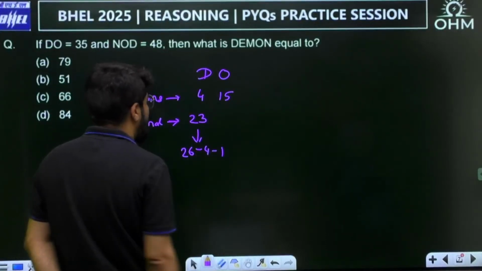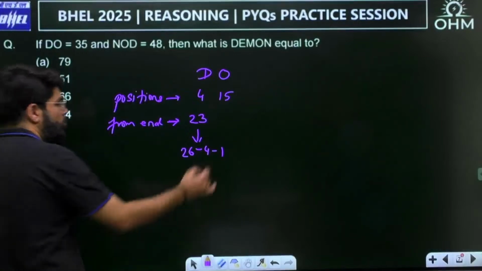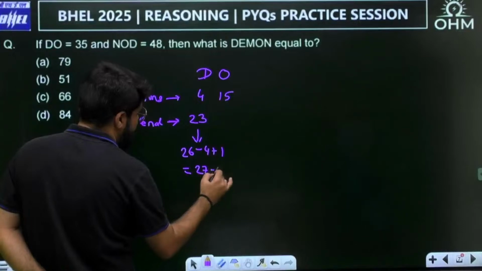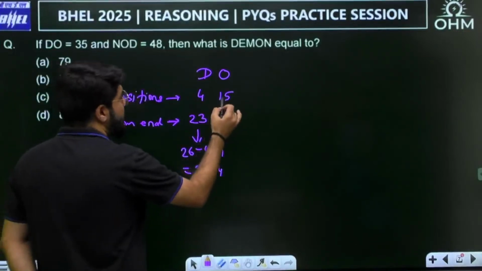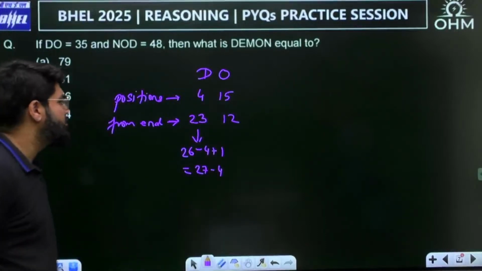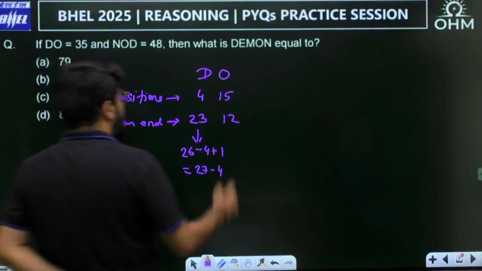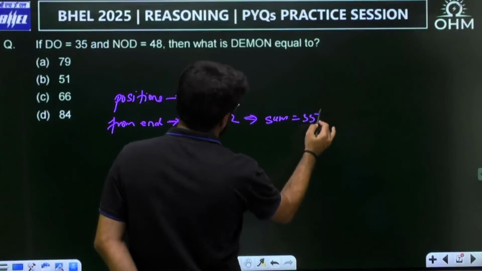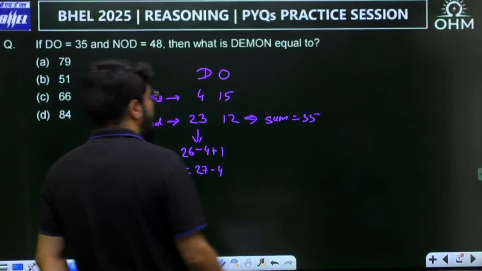26 minus 4 plus 1, or you can directly say in a simple way, I should write 27 minus 4. Similarly, this is 27 minus 15. This should be 12th. No need to count reverse. Directly do 27 minus 15. Now 23 plus 12, the sum is 35, right?